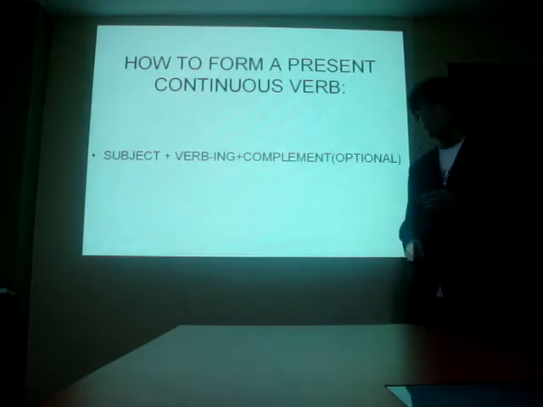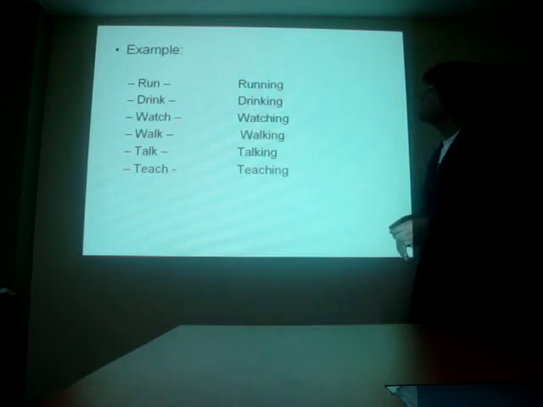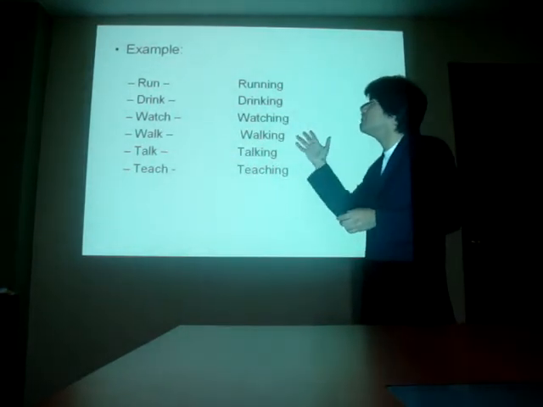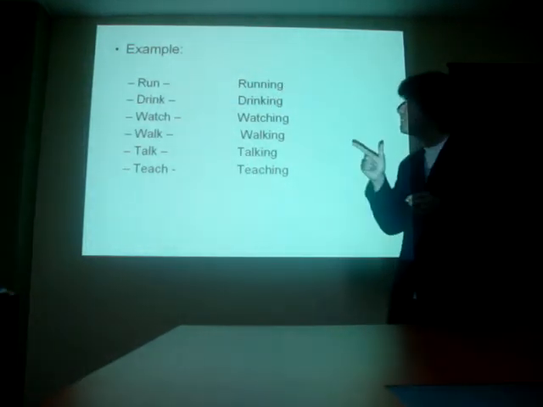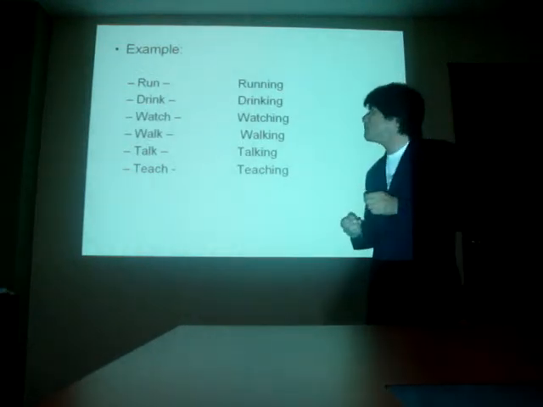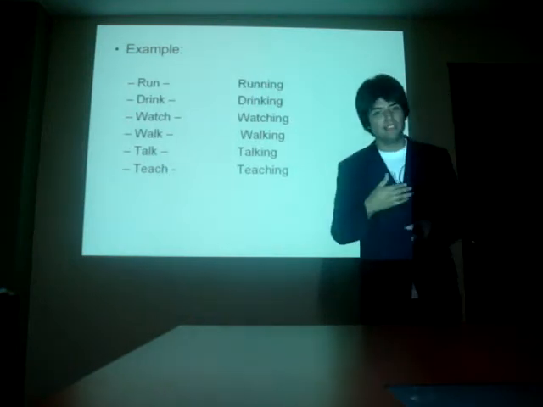That is kind of optional if you want. Here we have some examples of verbs: running, drinking, watching, walking, talking, or teaching, as I am doing.